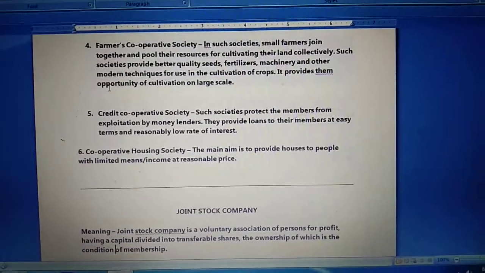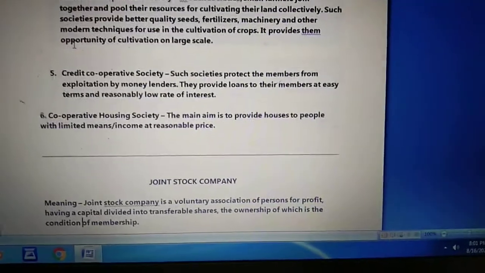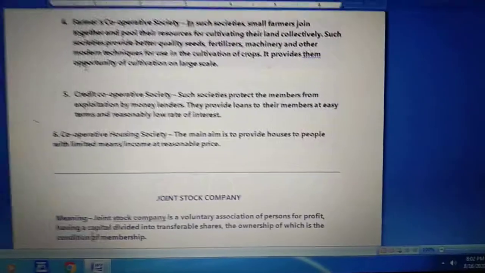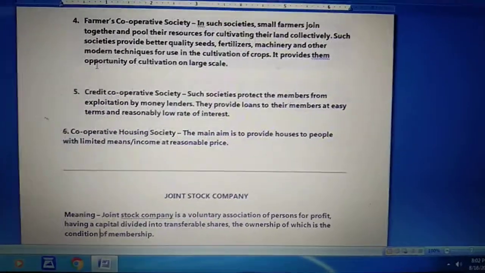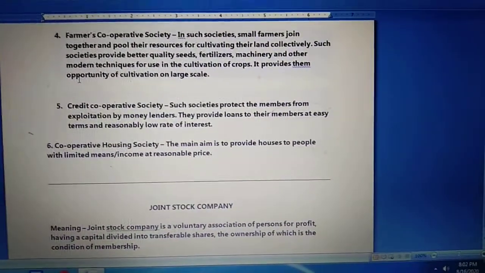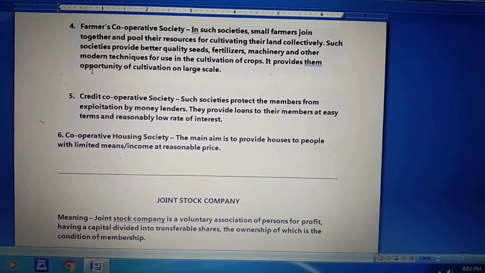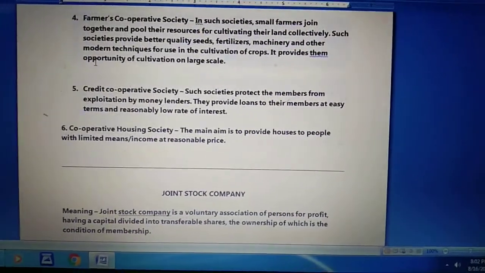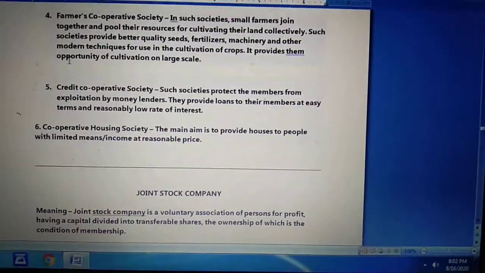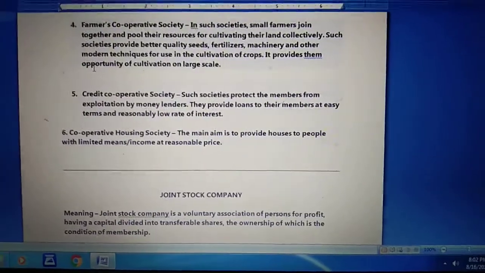The aim is to solve the housing problem of the members by constructing houses and giving the option of paying in installments. So what is happening here in the cooperative housing society? Basically, we are protecting the interest of the members, especially those who have a dream to make a house, but because they have limited income, they are not able to do it. So the cooperative housing society is providing them loans so that they can make their houses. They can provide them land also, and this amount can be repaid in installments so the burden can be reduced.